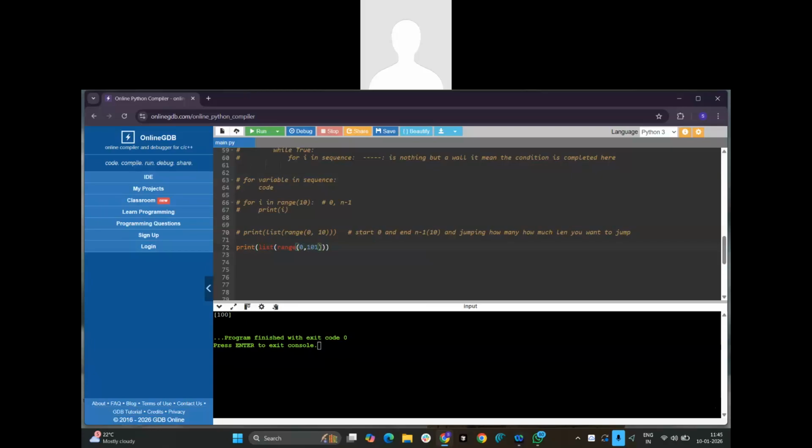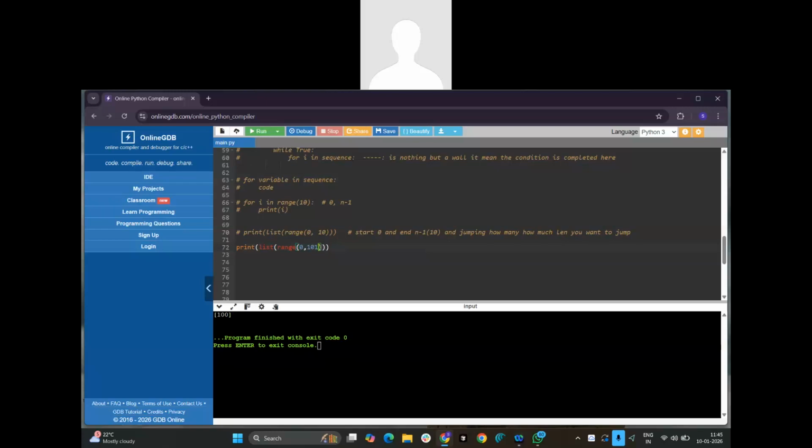You want only even numbers, so you want to step only onto the even numbers. You will stand at 0, then jump to the second number, then jump to the fourth number, then to the sixth number. You will jump only on even numbers, right?